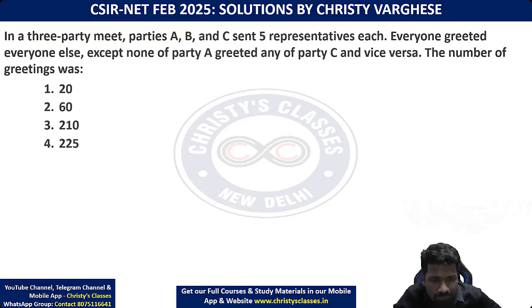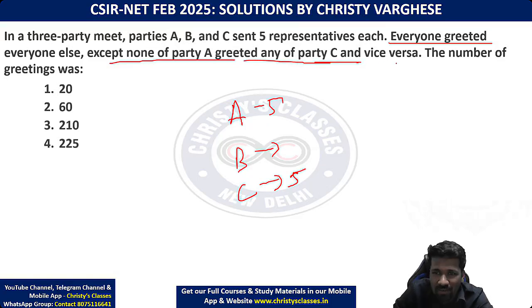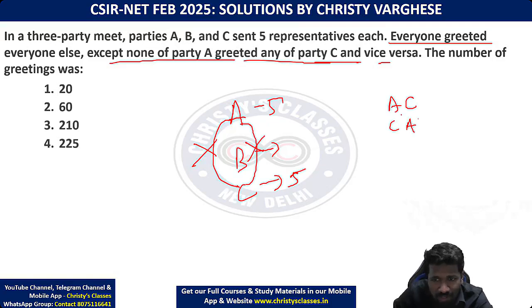Okay, I'll explain. In a three-party meet, A, B, C are the three parties, with 5 representatives for each party. Everyone greeted everyone else, except none of party A greeted any of party C and vice versa. So A to C, C to A, no greeting at all.